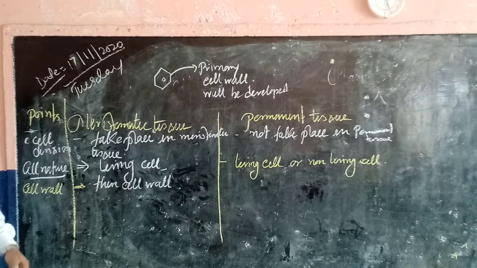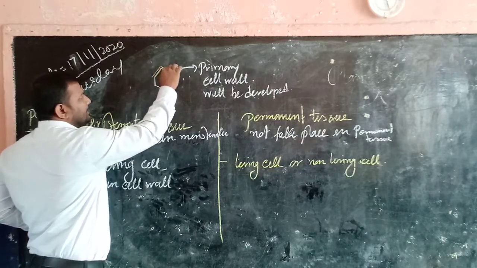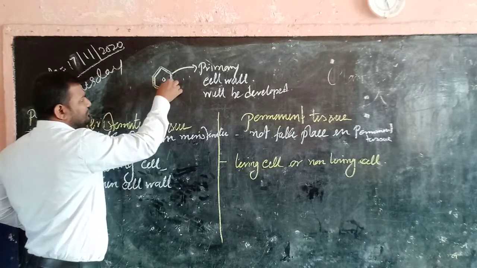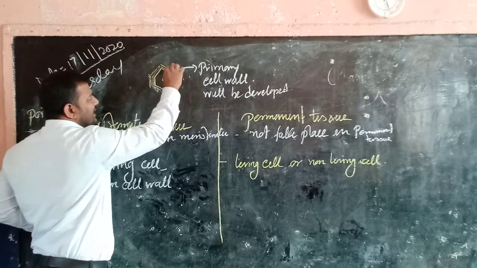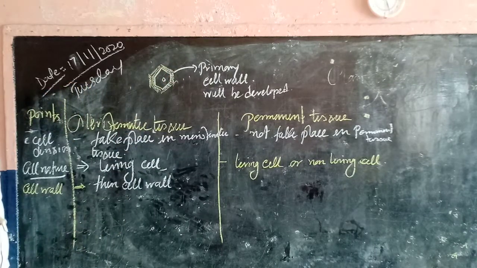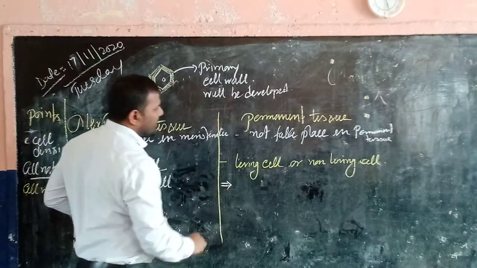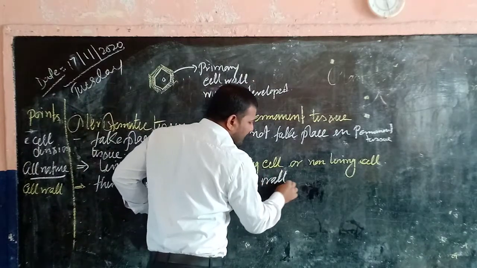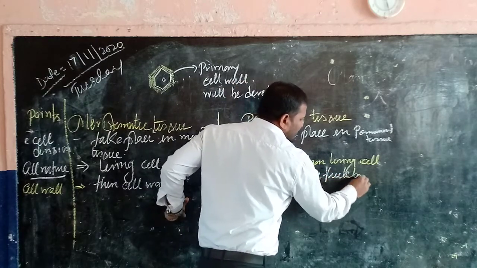Now we know that the cell wall can store materials layer by layer. Materials means cellulose, hemicellulose, lignin, pectin. Due to the storage of materials on the cell wall layer by layer, the cell wall becomes thicker, transforming into the secondary or tertiary cell wall. So the secondary or tertiary cell wall will be present in permanent tissue. The cell wall can be thick or thickest.